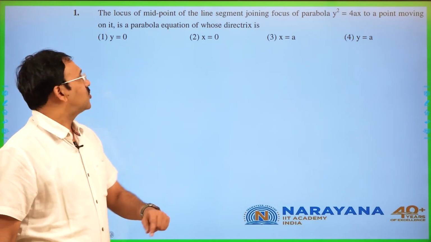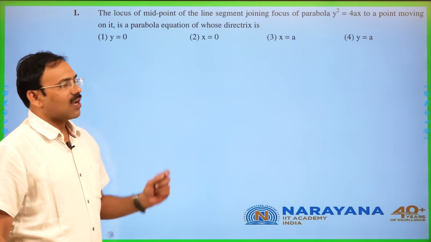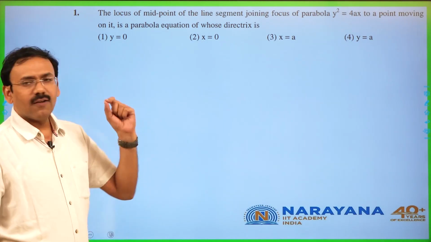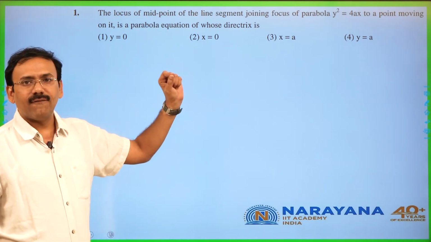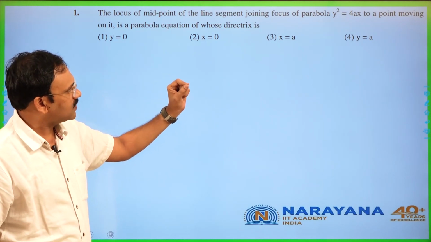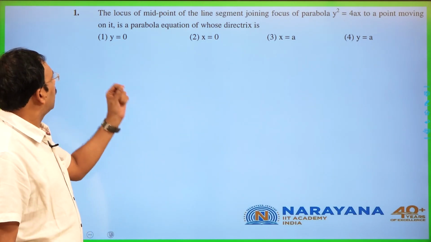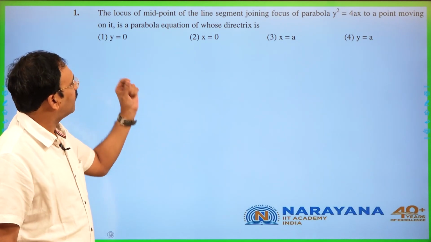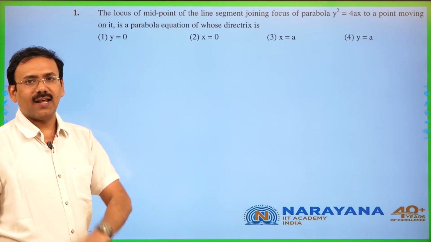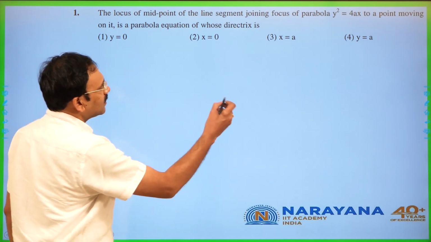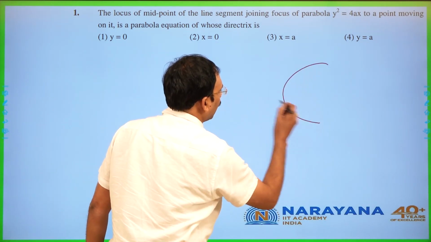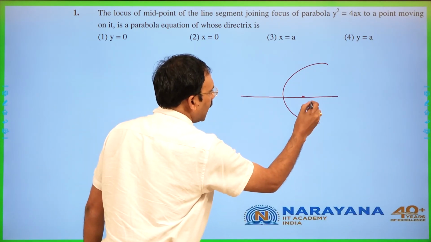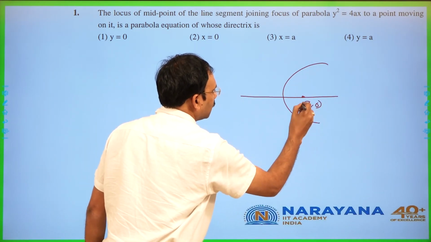So the first question: the locus of the midpoint of the line segment joining the focus of the parabola y square is equal to 4ax to a point moving on it is a parabola. Then find the equation of its directrix. You see, this parabola y square is equal to 4ax is a standard one whose focus is (a, 0).